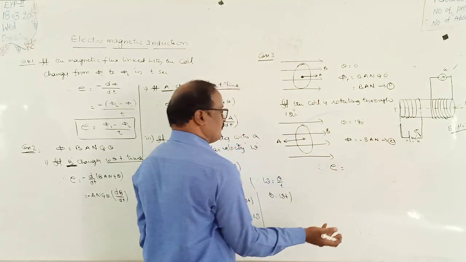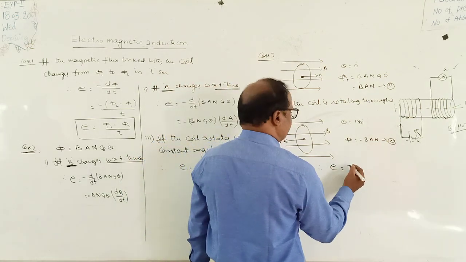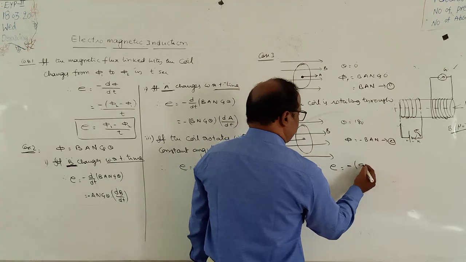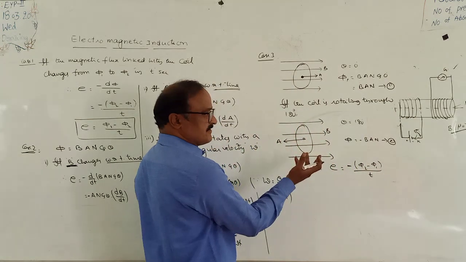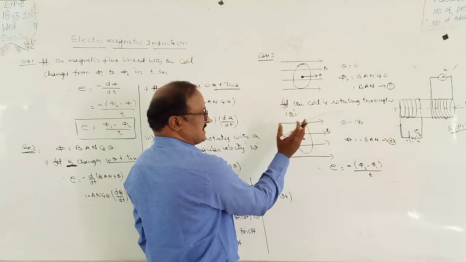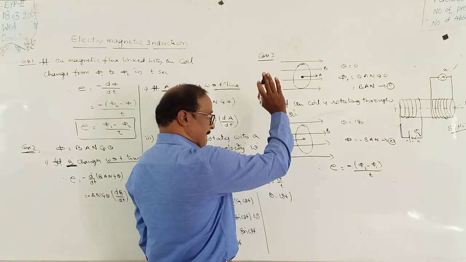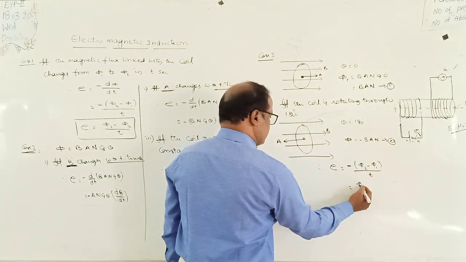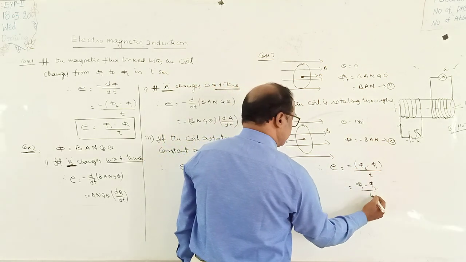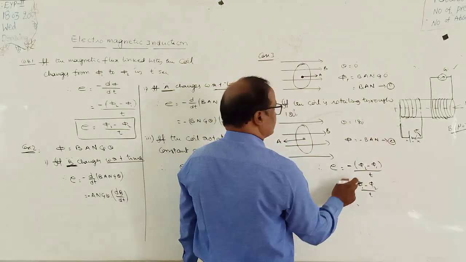Find the value of the induced EMF generated inside the given coil. Induced EMF E is equal to phi 2 minus phi 1 by t. In a time of t seconds, the coil is rotated through an angle of 180 degrees. That is equal to phi 1 minus phi 2 by t. What is phi 1?